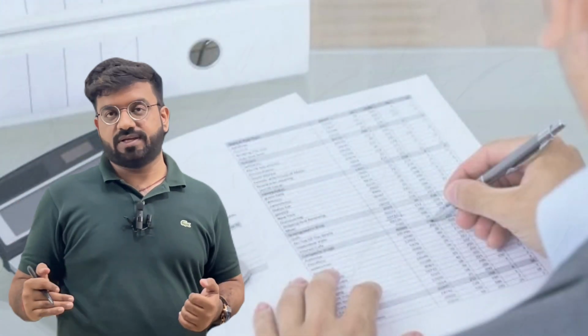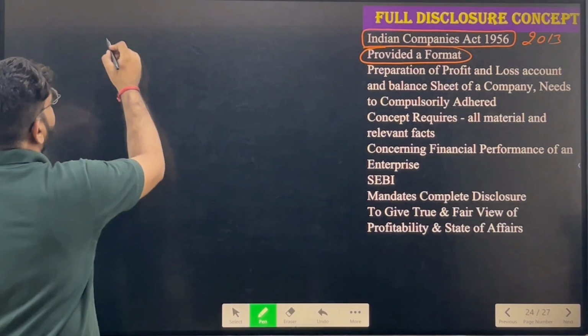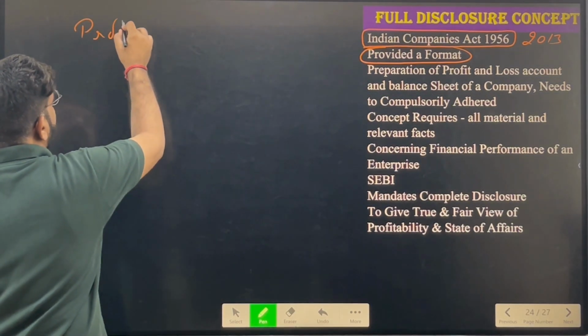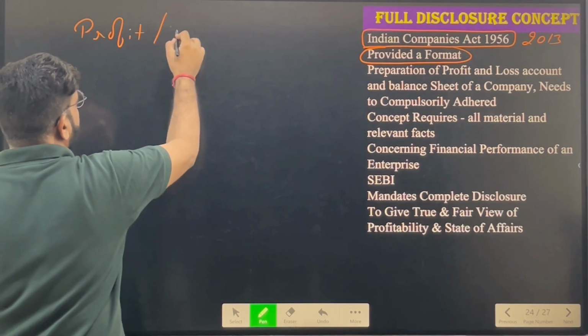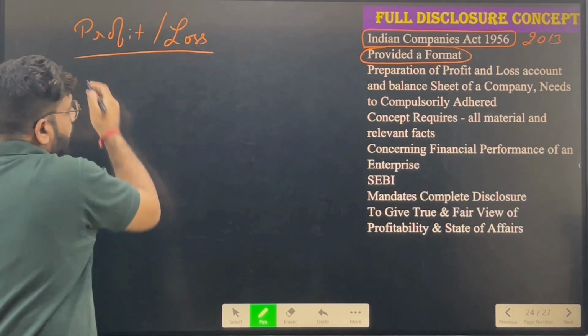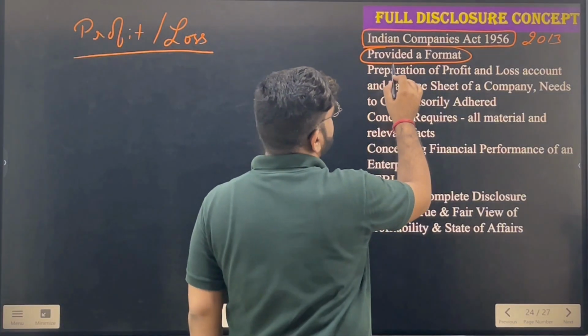They have provided a format of proper each and everything. They have provided a format for the statement of profit and loss. Now, what is the criteria? What is the procedure to calculate the profit or loss of the business? The presentation part, the statement part, each and everything has been defined by the Companies Act in the law, where a person can simply check out that law and can make the profit and loss statement and the balance sheet as well. So this has to be prepared.